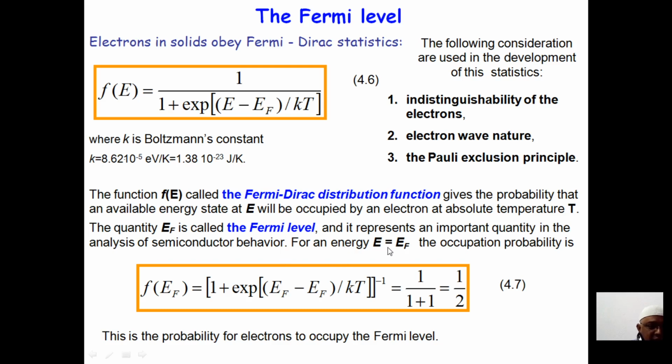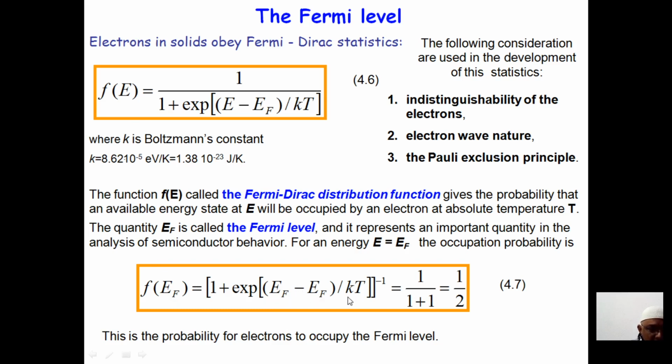So for an energy E equal to EF, the occupation probability is given by, if I substitute E as EF, f of EF is equal to... instead of E, I'm just substituting E as EF. So wherever we find E here, we are substituting EF. So what will you ultimately get?